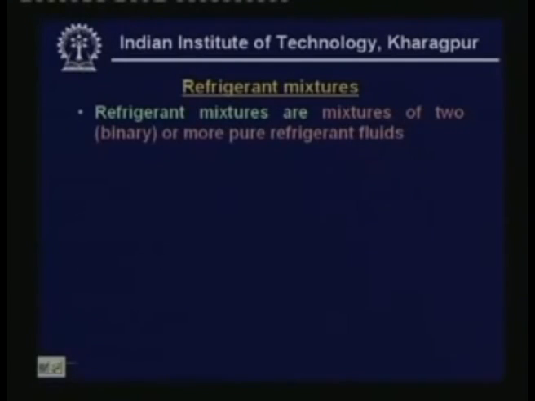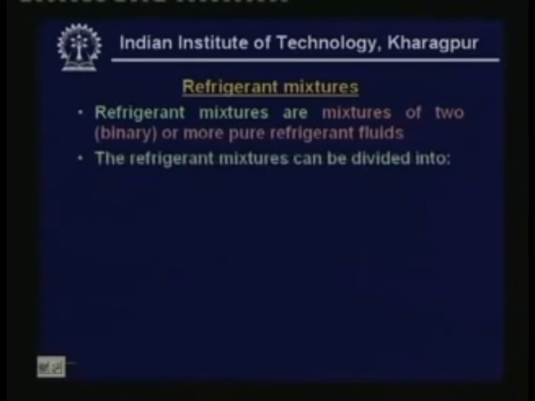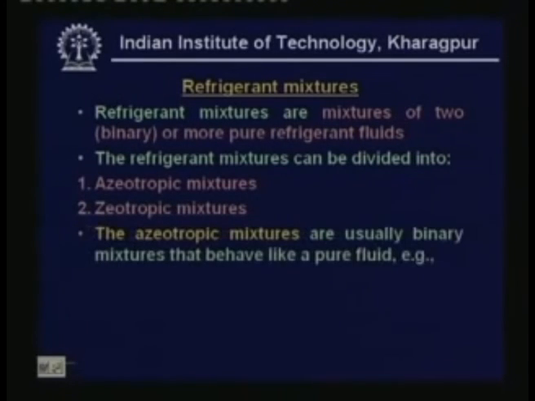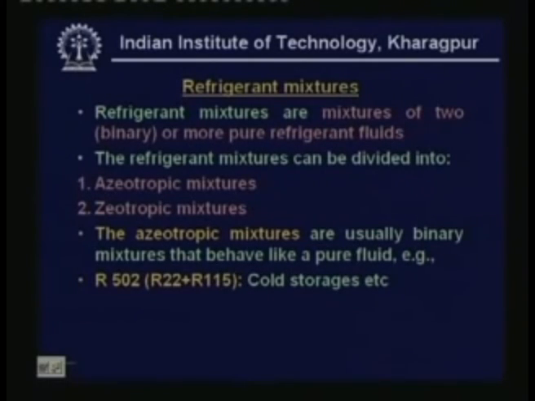Refrigerant mixtures are mixtures of two or more pure refrigerant fluids. The refrigerant mixtures can be divided into, as I said, azeotropic mixtures and zeotropic mixtures. The azeotropic mixtures are usually binary mixtures that behave like a pure fluid. For all practical purposes, they behave like a pure fluid. The example is R502, which is a mixture of R22 and R115. This was mainly used in cold storages, etc. But this is banned because of R115, which is an ozone depleting substance.